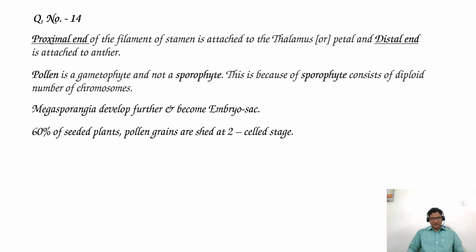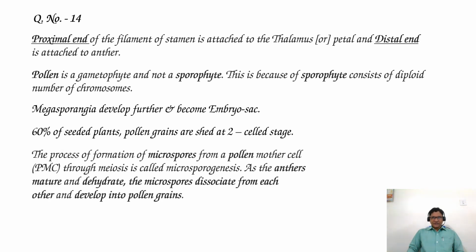Then the fifth statement: as anthers mature and dehydrate, the microspores dissociate from each other and develop into pollen grains. This statement is correct. The process of formation of microspores from a pollen mother cell through meiosis is called microsporogenesis.